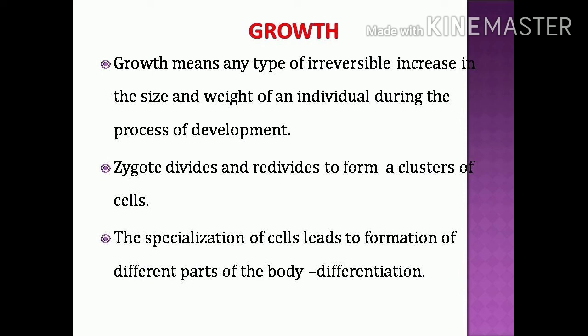When the zygote continuously divides, it becomes a mass of cells, and this we call specialization of cells. Each cell gives rise to different body parts. That is called differentiation.